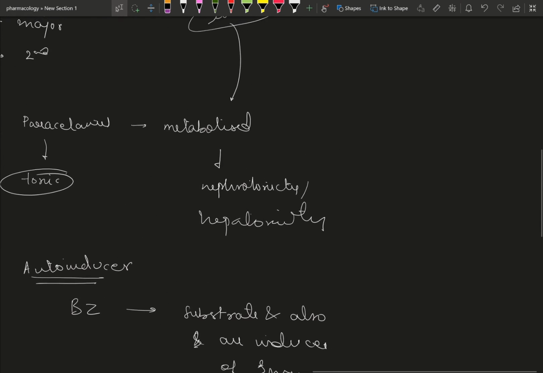Now, what are the uses of induction? How can we use the wisdom of induction? See, induction is a very beautiful concept. It can also increase the therapeutic effect of a drug. So how can we bring it to use?